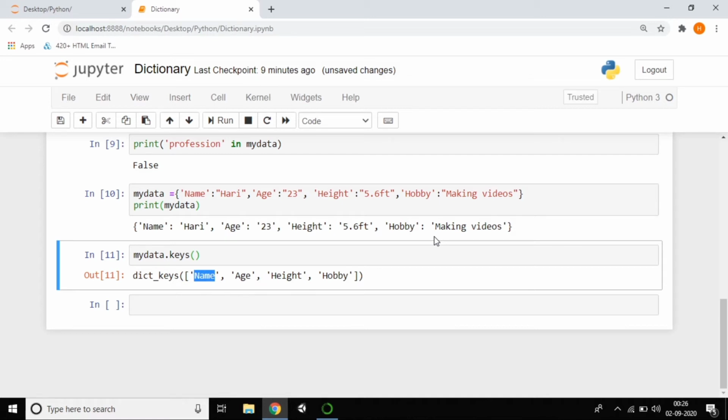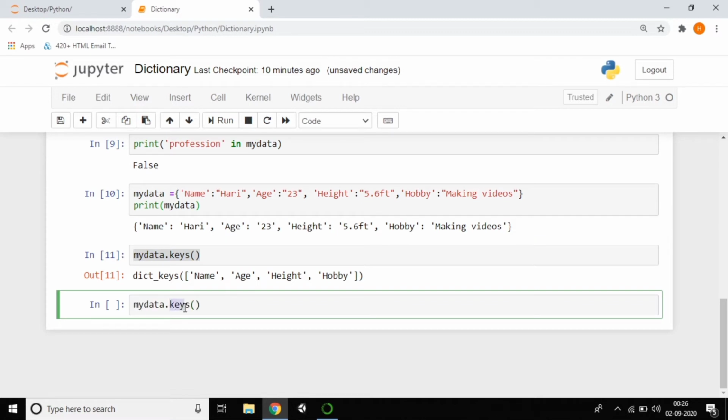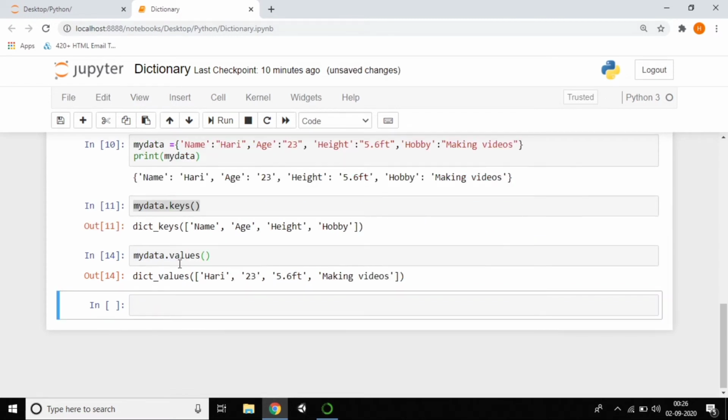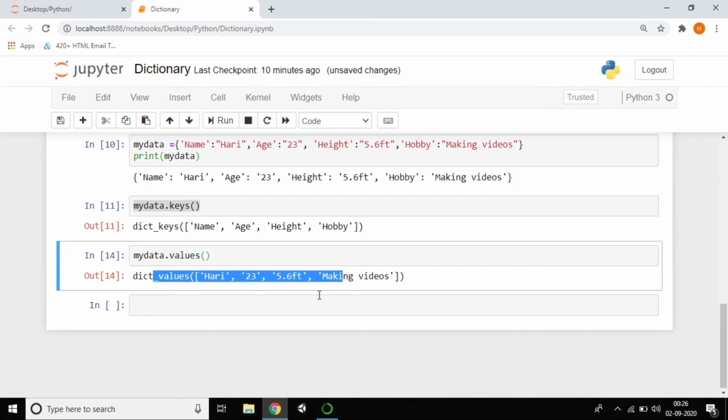If you want to get only values, just copy this one and paste it with values. So you will get only values. You can see the output, I have the values Hari, 23, and of course all the data related to that. So this is the way to get keys, as well as the way to get only values.